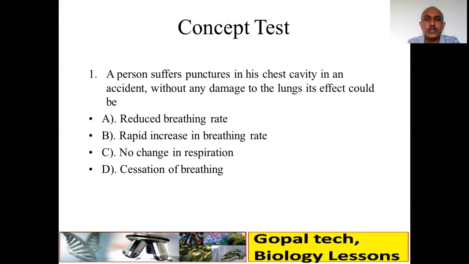Second, a person suffers a puncture in his chest cavity in an accident without any damage to the lungs. Its effect could be, again pause the video, write the answer, check. So the correct answer is cessation of breathing. So breathing will be stopped.